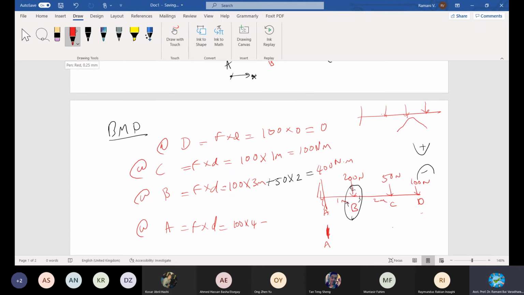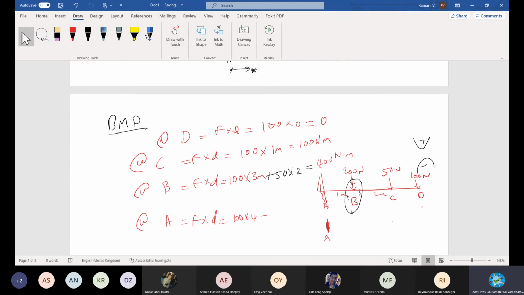Again 100 is here, and the 50 is balanced already. Add to this another 150. So we cannot know whether it is hogging or sagging as a net result. Better we follow this sign convention. At the end, you will have the result, and with that you can say the net value is hogging or sagging.